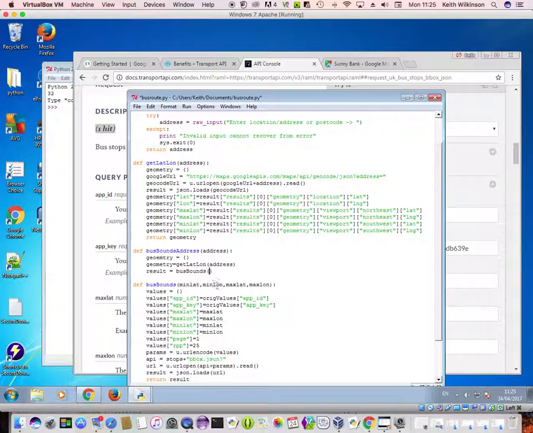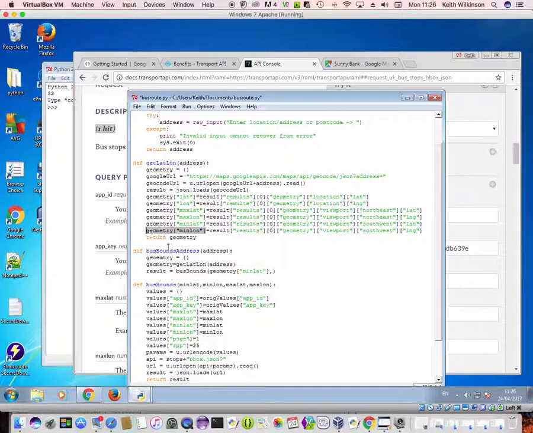Now if you notice, I started off with the minimum, maximum. I've got to put it in exactly the same order, so I'm going to choose first of all the minimum latitude. So if I copy that one and paste that into my call, and then I'm going to be using the minimum longitude.